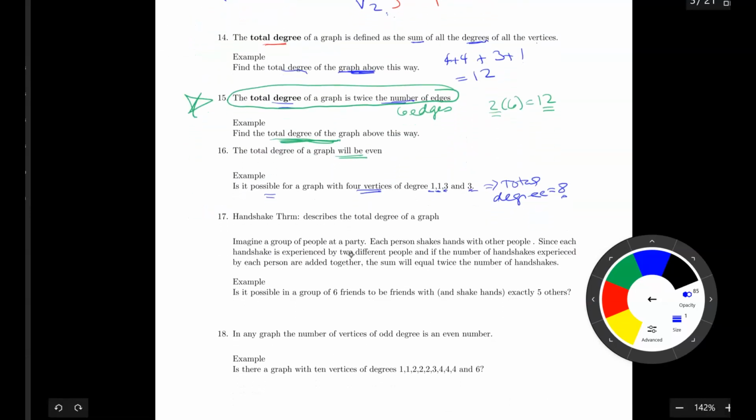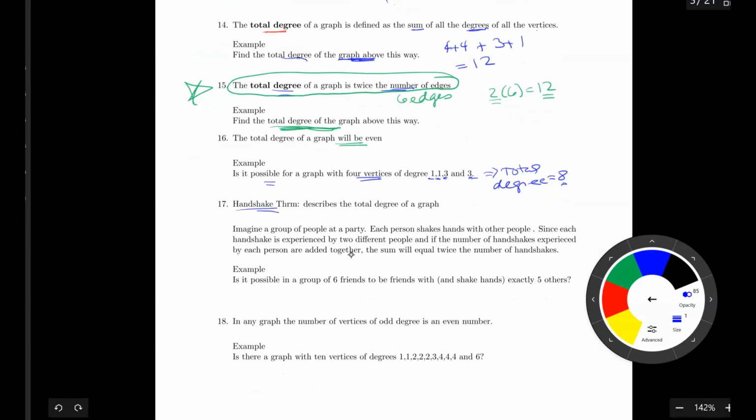All right, a little handshake theorem here. Okay, this describes the total degree of a graph. So if I have people at a party and everyone shakes hands with other people, so a handshake comes from 2 different people, so you can think of the 2 different people as the vertices, and they're both reaching out a hand to each other. So that the sum will equal twice the number of handshakes. So the total degree of the graph is twice the number of handshakes.